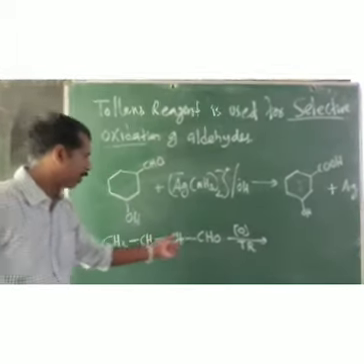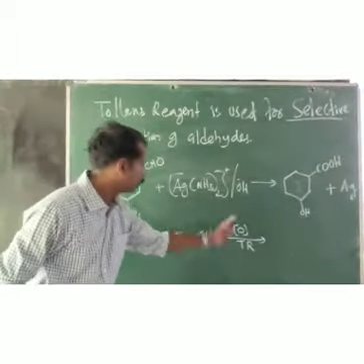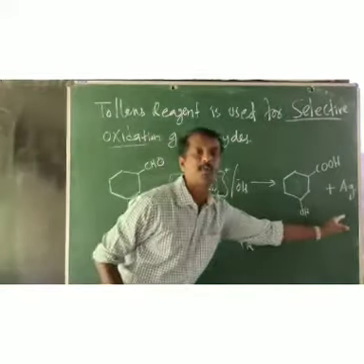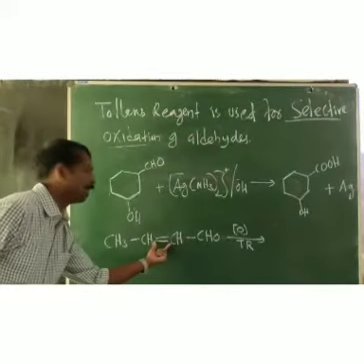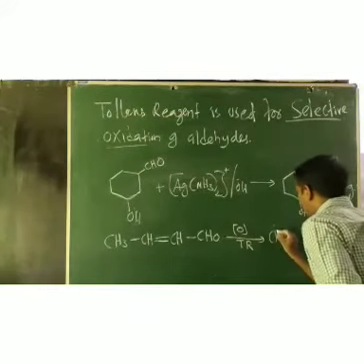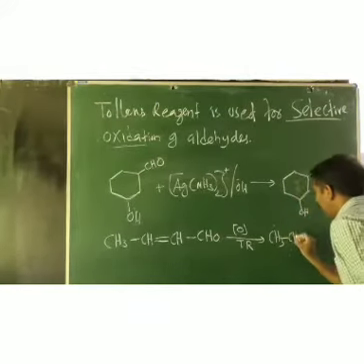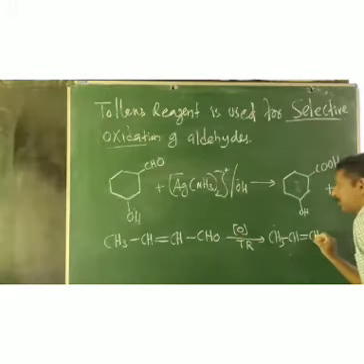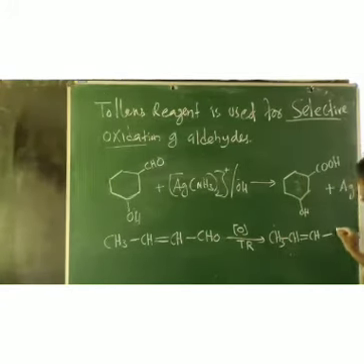The CHO group is oxidized to the corresponding acid, and the double bond is not affected. And what we get is CH3, CH, double bond CH, and the CHO group is converted to COOH. The double bond is not affected.